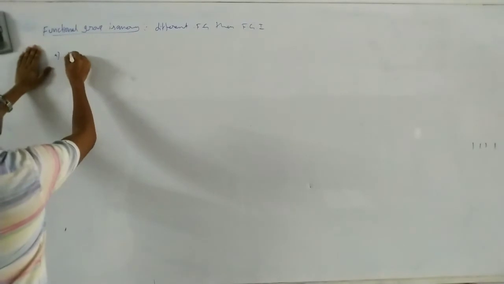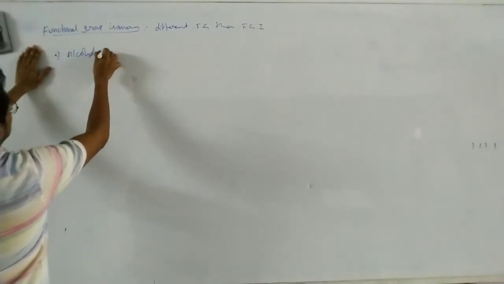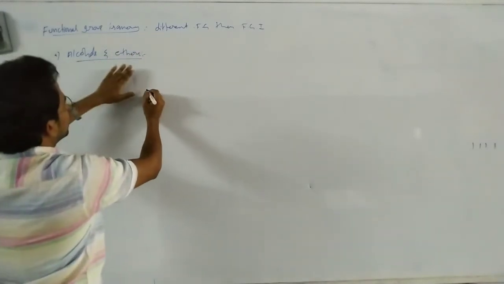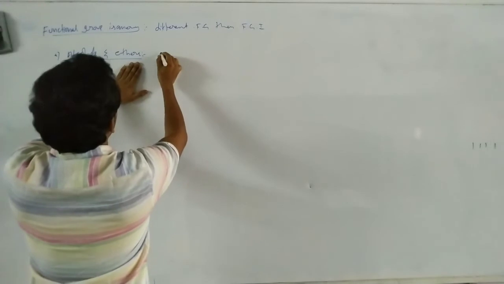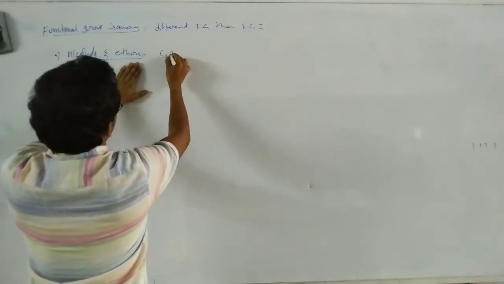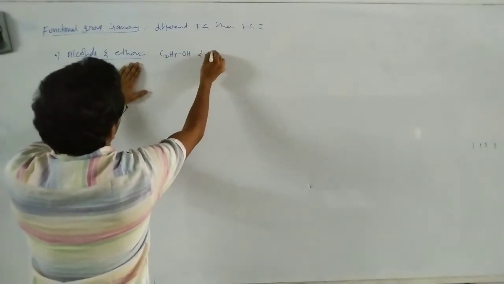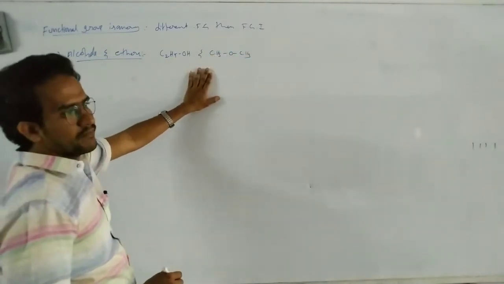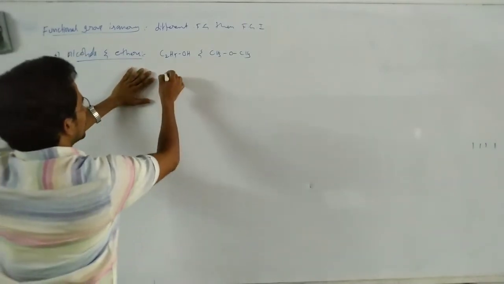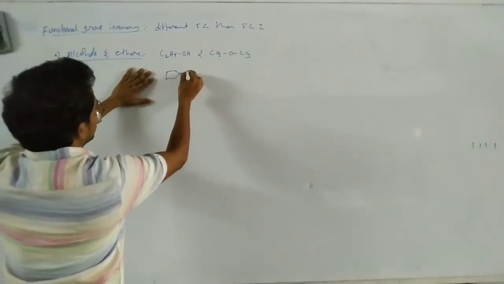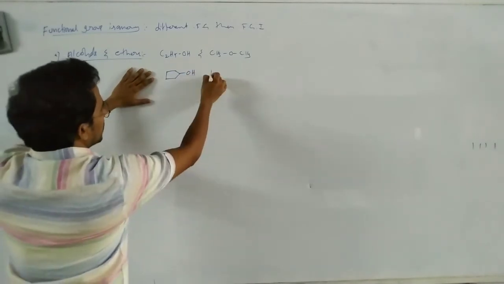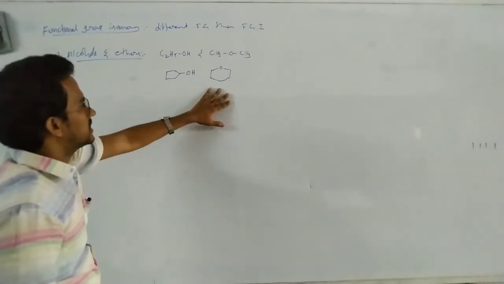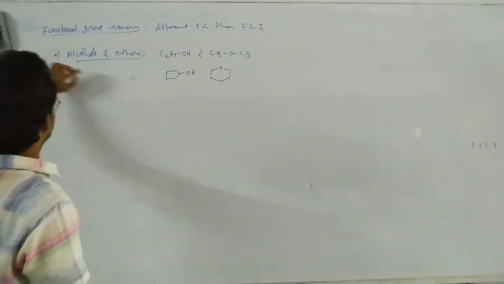First of all, alcohols and ethers. Alcohols and ethers are considered as functional group isomers. For suppose C2H5OH ethyl alcohol and CH3OCH3 dimethyl ether. These two are the functional group isomers. For suppose this one cyclopentanol, or for suppose this one, the cyclic ether and the cyclic alcohol. Those two are the functional group isomers.